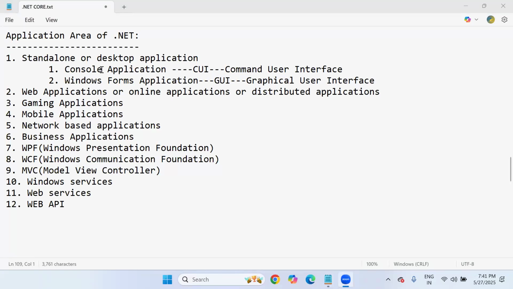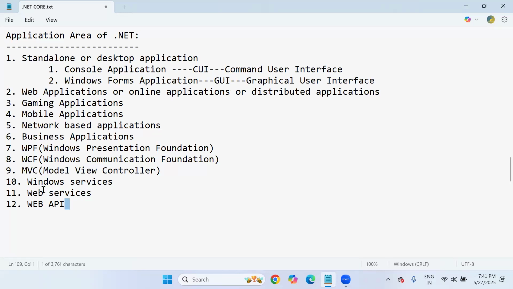What I'll cover exactly, look at this: console applications, the major portion of C#.NET, Windows Forms with the design controls, with the ADO.NET concept like database communication, and web applications, which are always important. We will cover them in ASP.NET Core applications, and remaining applications like Web API. Windows services and web services are not needed, because we are having Web API, right? Web service is the old pattern. Windows Communication Foundation is there, and even this extension is Web API, the latest one. But I'm telling you possible applications, not all are required.